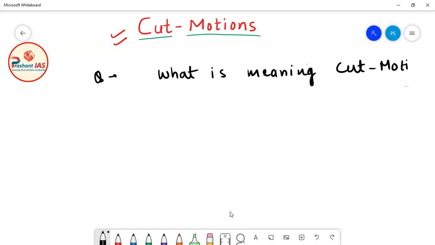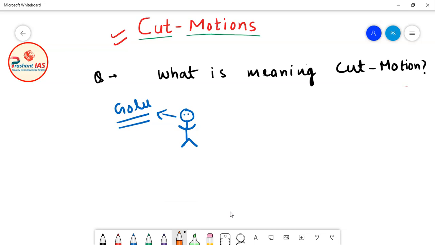Here I will explain the meaning of cut motions with the help of an example, so that all the students can easily and clearly understand what cut motion actually means. Let's suppose that there is a boy. You can see on the screen the diagram of a boy, and let's suppose the name of this boy is Golu.